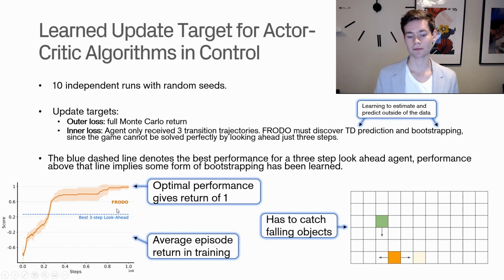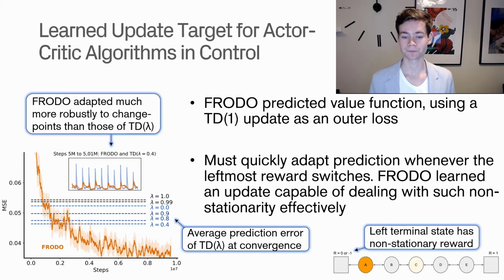So any performance that is beyond this is an indication that the algorithm has actually learned how to bootstrap in some sense. And what we can see here in the graph is that they exceed the best 3-step look ahead by quite a significant margin. And 1 here represents the best performance you can have. So if you catch everything, you would get an episode return of 1, which means that you performed as well as you can. So if we reach 1, that means we're performing optimally, and we can see that the algorithm reaches that point. So this is indicating that it actually learns very effectively how to bootstrap.